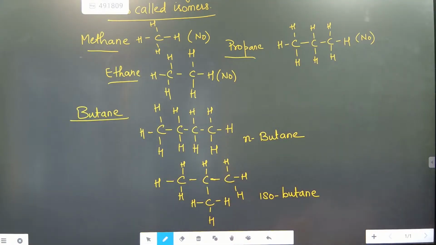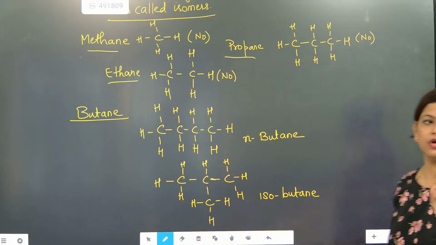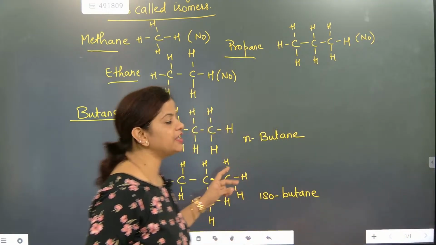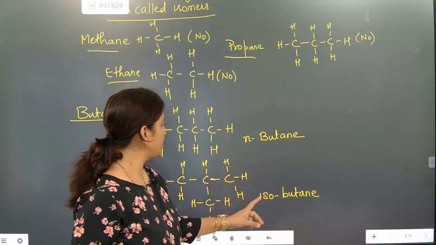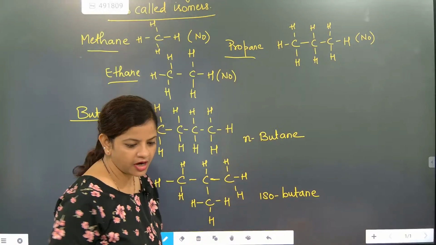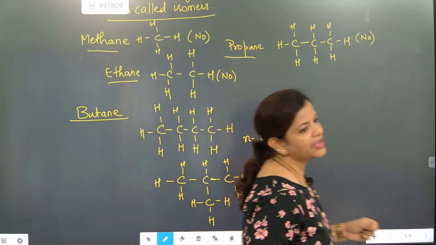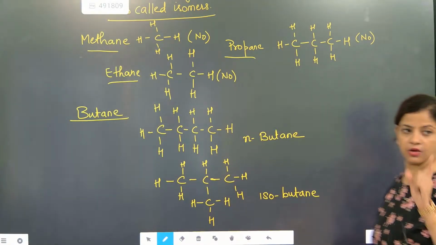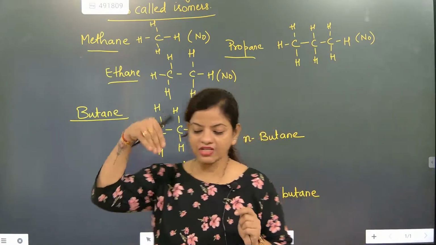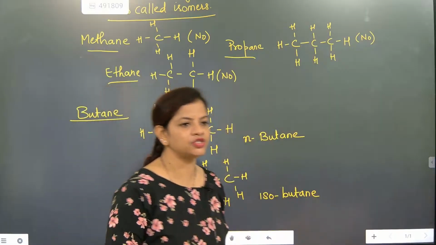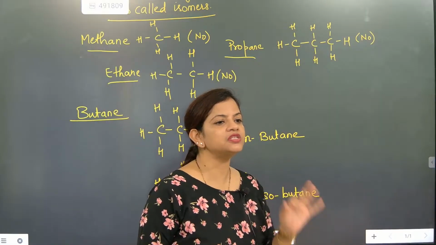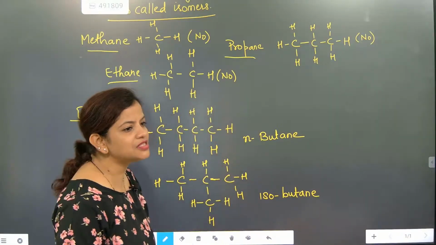Two structures, what are they? Normal butane and isobutane. How are we writing it? N-butane and isobutane. Understood? Iso means what? One branch will be there. One branch means iso. Two branches means neo.